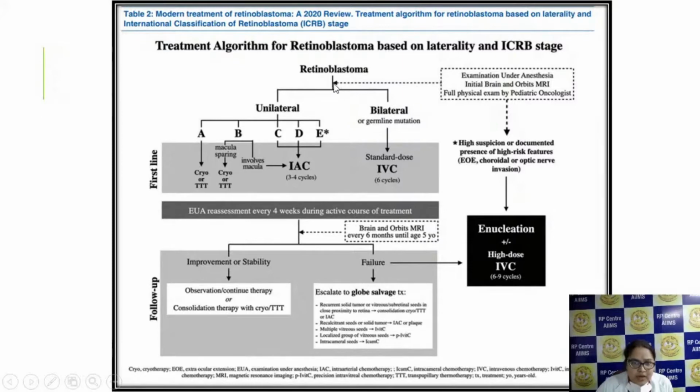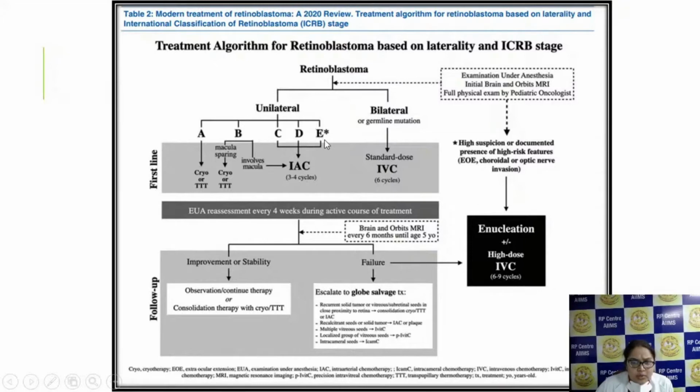So once you diagnose the child with retinoblastoma, you have to categorize whether it's unilateral or bilateral. In bilateral, germline mutation will be there. In unilateral cases you have to classify whether it's group A, B, C and D. A, small tumors you can manage with focal therapy such as cryotherapy or transpupillary thermotherapy. B, you have to see whether it's involving the macula or not. If it's macula sparing, then you can treat with cryo and TTT. If it's involving the macula, then you can treat with intra-arterial chemotherapy, 3 or 4 cycles. If it's C, D and E, then you can go for intra-arterial chemotherapy, or even give intravenous chemotherapy.